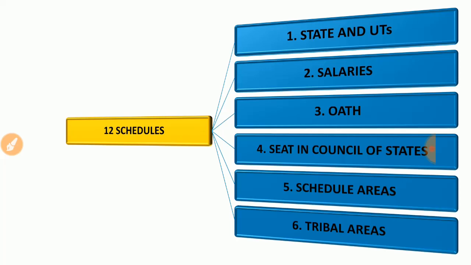And the tribal areas are those where ethnic groups, ethnic societies, are living. So we are considering them separately. So the 5th and 6th schedules are directly dealing with the President of India, because he is the person who is taking care of the scheduled areas and the tribal areas in this country.